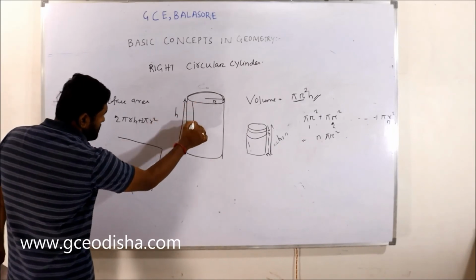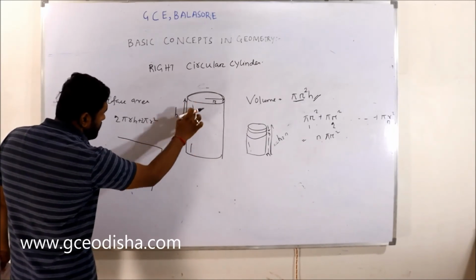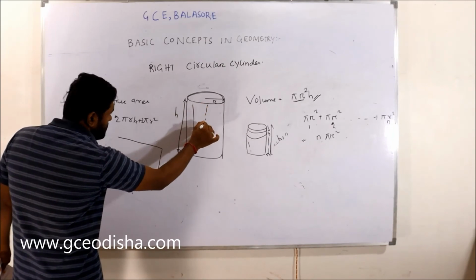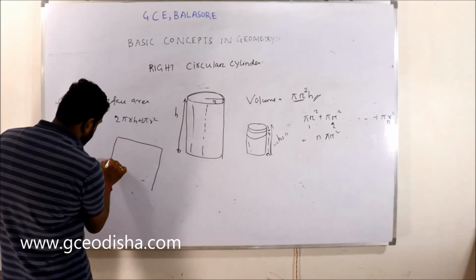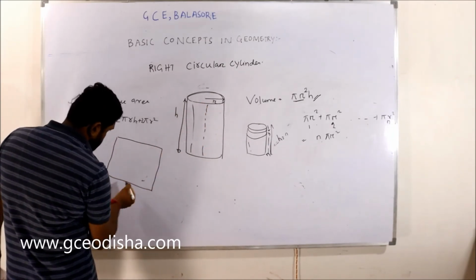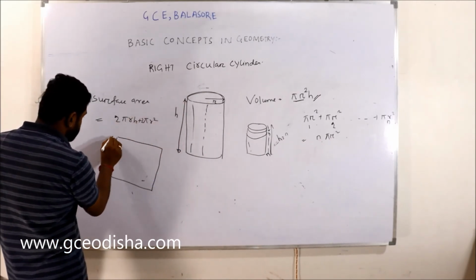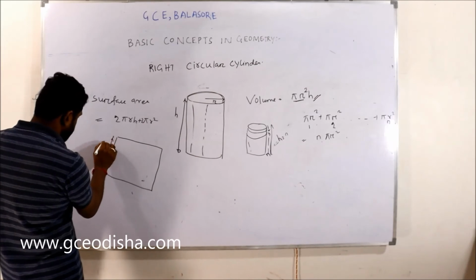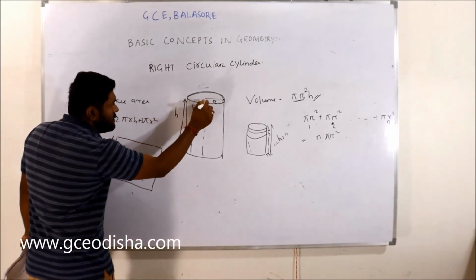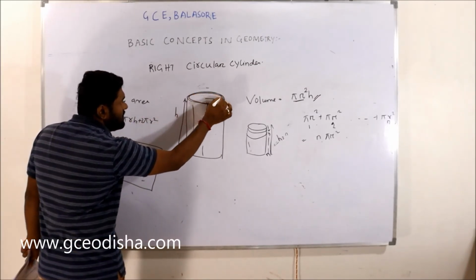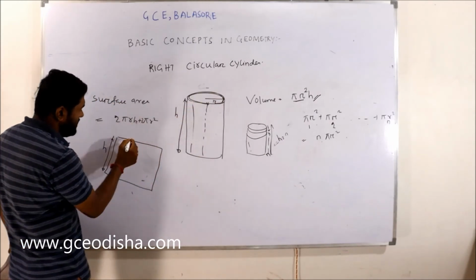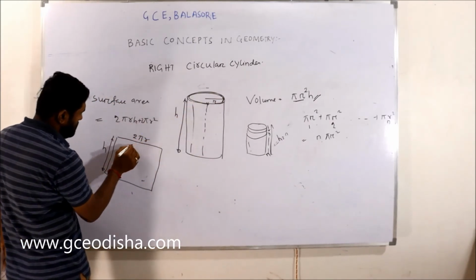If you cut from this surface, it will open up like this, and the height is h, right? And this is the perimeter of the circle, which is 2 pi r.